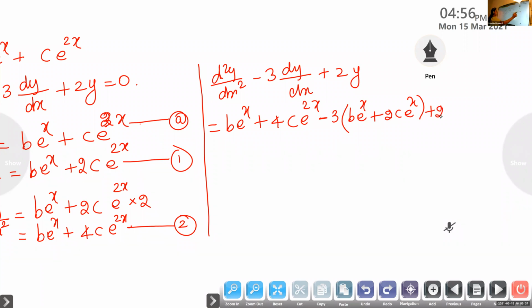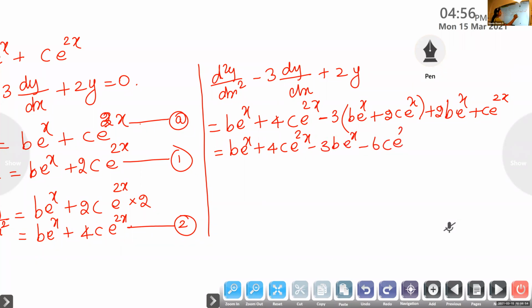What is y? b e raised to x plus c e raised to 2x. So you open the brackets: b e raised to x plus 4c e raised to 2x minus 3b e raised to x minus 6c e raised to 2x plus 2b e raised to x plus 2c e raised to 2x.